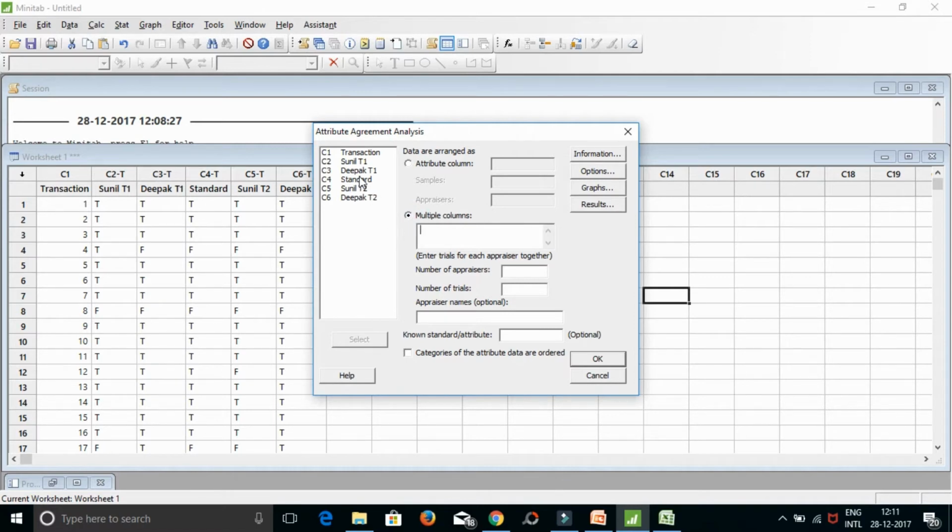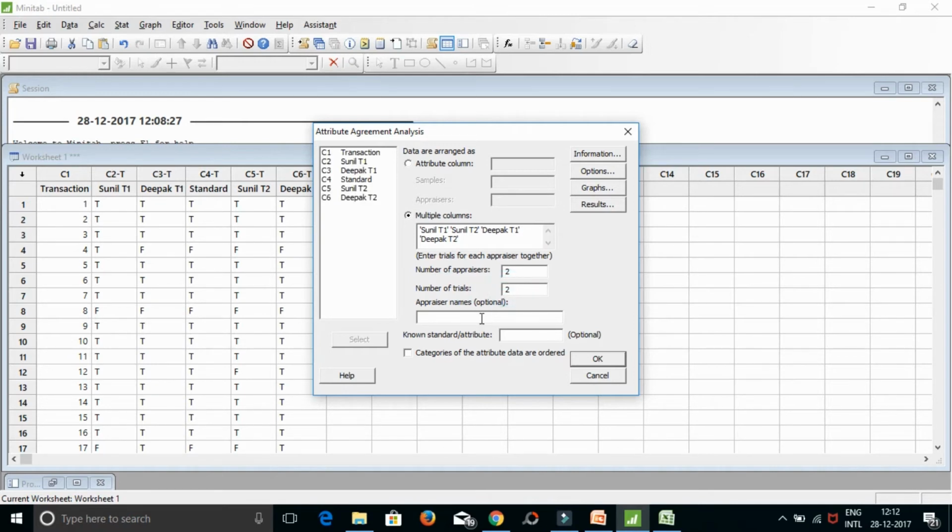All the trials of Sunil should be entered together. So trial 1 of Sunil and trial 2 of Sunil should be together, and then trial 1 of Deepak and trial 2 of Deepak should be together. So Minitab will ask you for number of appraisers, so you need to mention 2 here, and total number of trials were also 2, so we will mention 2 here.